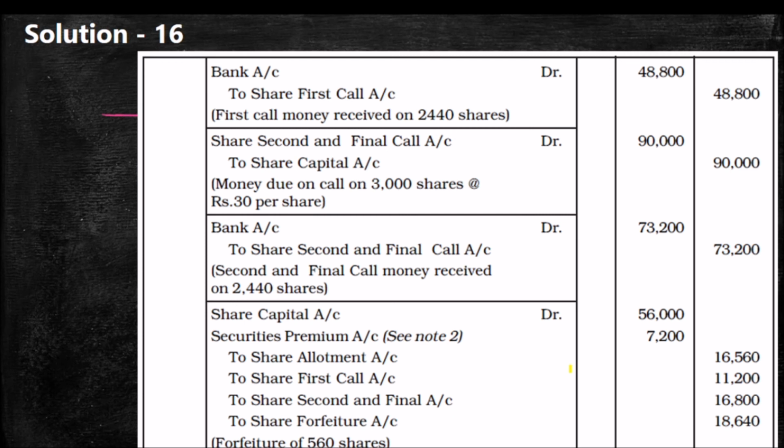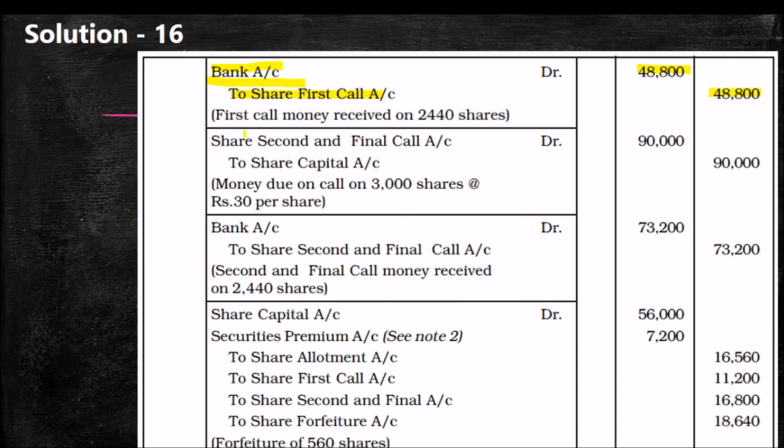So we are writing the entry: bank account debtor to share first call. Bank account debtor 48,800. If we are opening the calls in arrear account, bank account debtor 48,800, calls in arrear account debtor 11,200, to share first call 60,000.